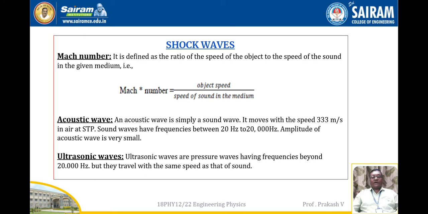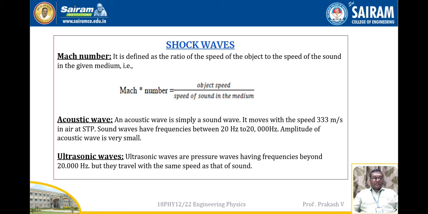They travel at a speed of about 333 meters per second. So here we have to consider sound waves into account for explaining Mach number. Mach number is the ratio of the speed of an object to the speed of sound in the given medium. That is, Mach number is equal to object speed divided by the speed of sound in the medium.